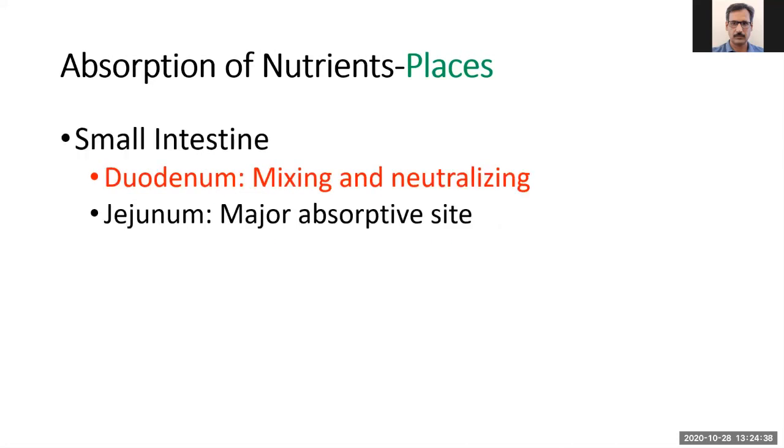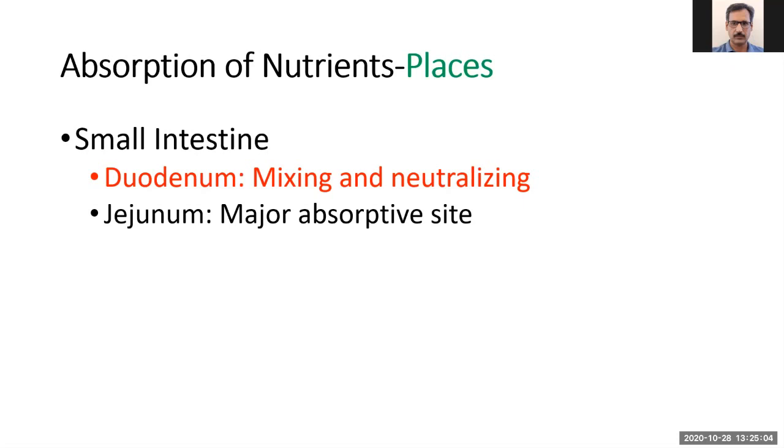In the small intestine, the major absorptive site is the jejunum, whereas the duodenum is mostly the site of mixing, neutralizing, and digestion of the nutrients, and through the jejunum the nutrients get absorbed. The small intestine is provided with a special type of structure.